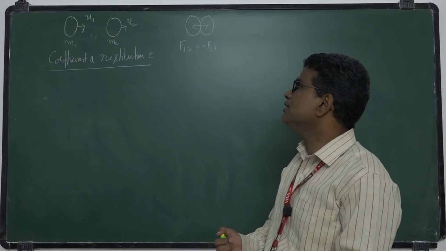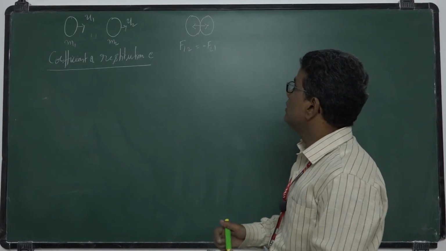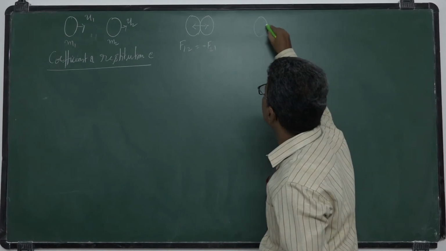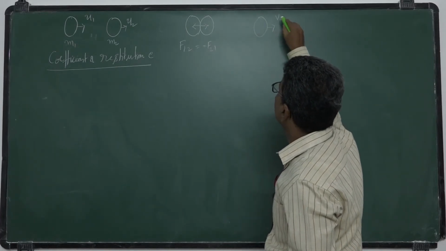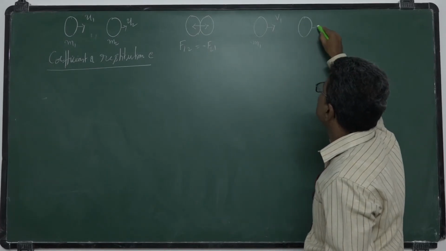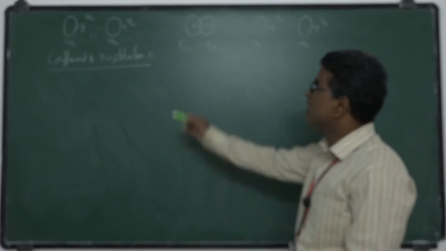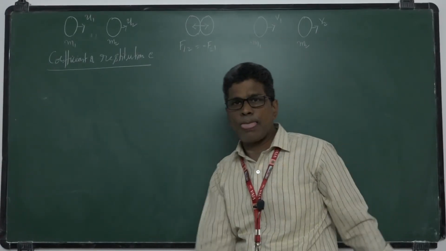Both are equal and opposite according to Newton's third law. Okay. After collision, what happens? The momenta will be exchanged and the first one moves with velocity v1, second one moves with velocity v2. These are our assumptions.